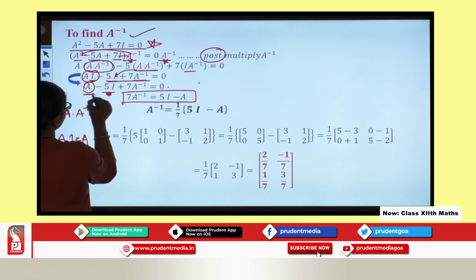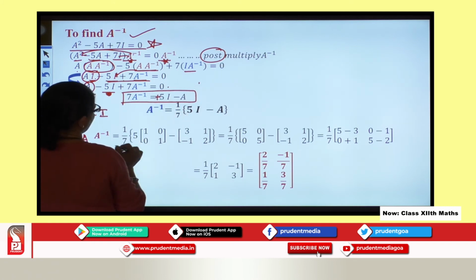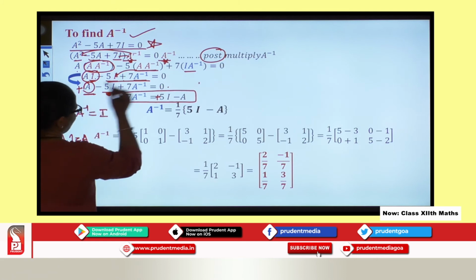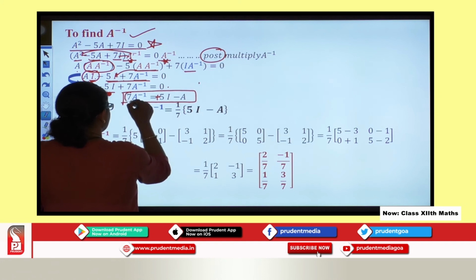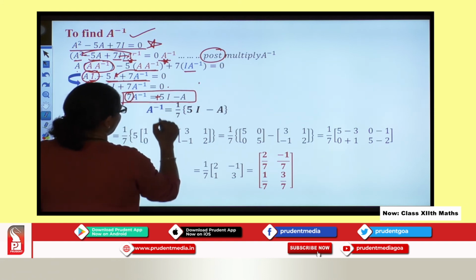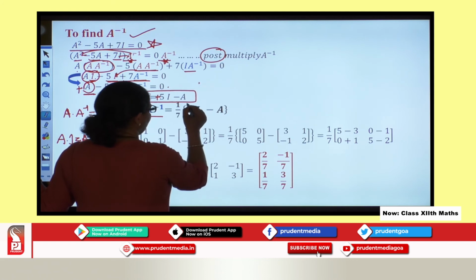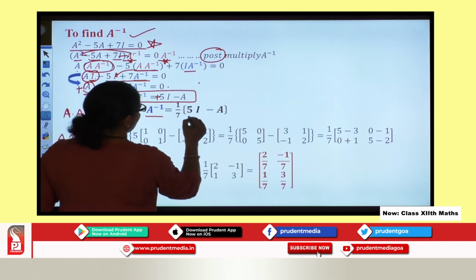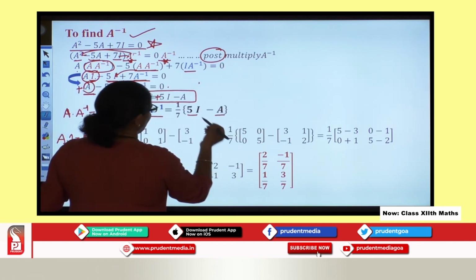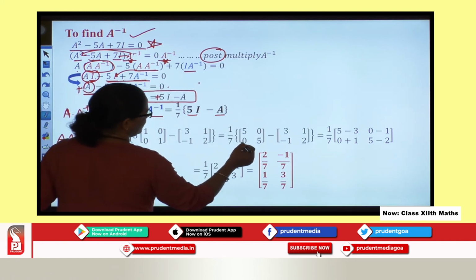You can see this A which is present. So minus 5I goes there to come as plus 5I, and this plus A will go here to get it as minus A. So I say here, this 7 which is there will come down in the denominator, and you will have A inverse equal to 1 upon 7 times 5I minus A.